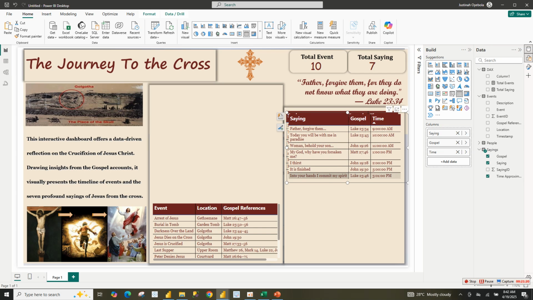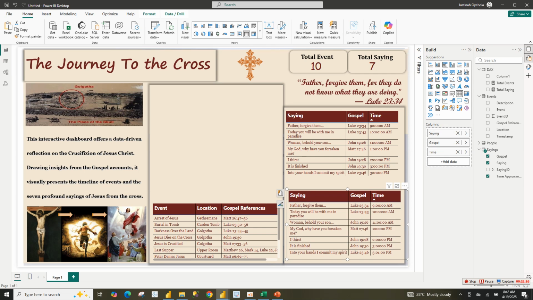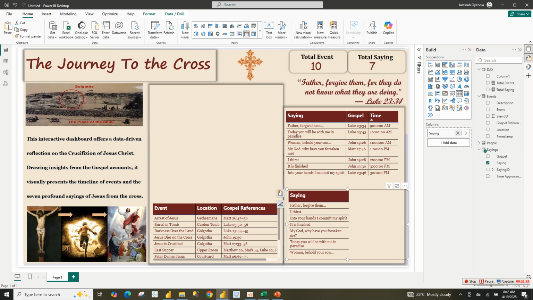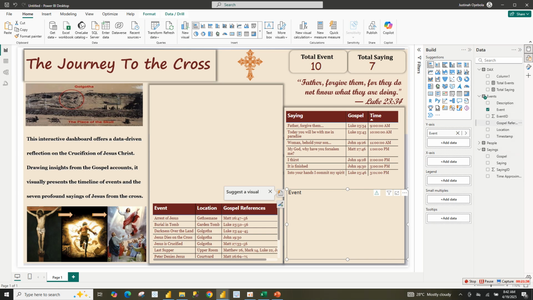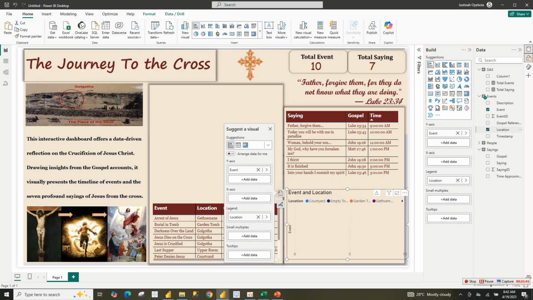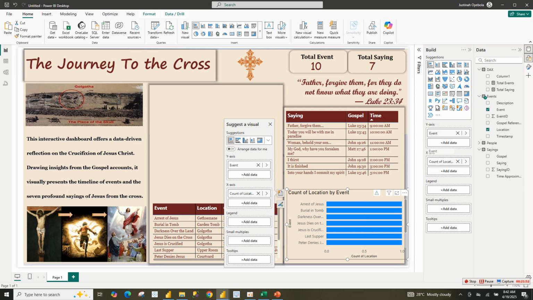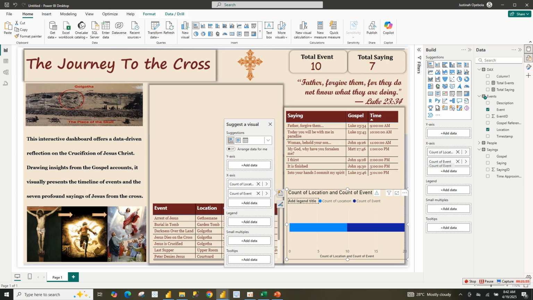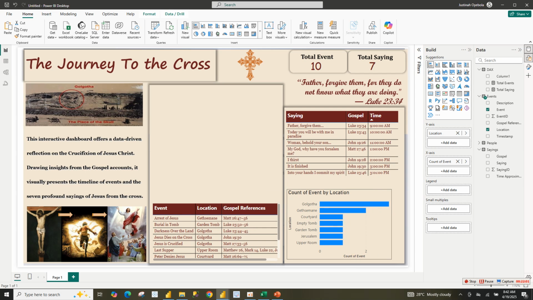Okay, so I duplicated this, then bring this here, remove everything here, change it to Pacha, then okay, events by location. To x-axis. Okay, now location to x-axis. Location to y-axis, then event to x-axis.